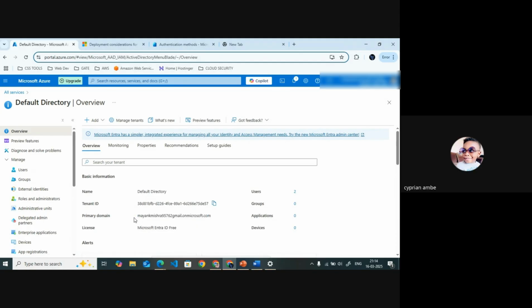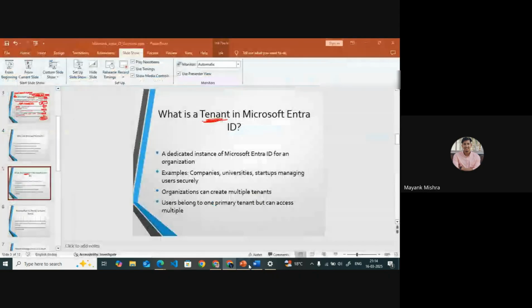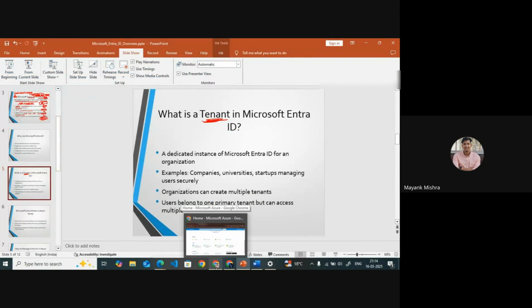It will help us when we create another user. When we create any other user, it will be created like this. I will read the front name before the at, like Mayank Mishra 95762 at gmail dot on microsoft.com. Multiple companies have their own primary domain. Now I will go here again and show you something.